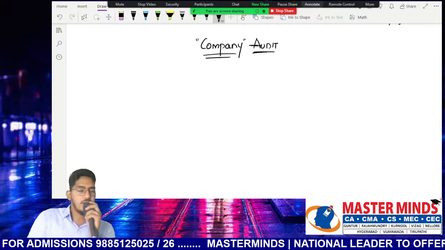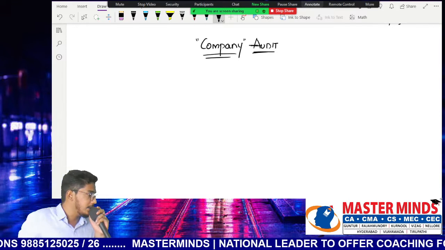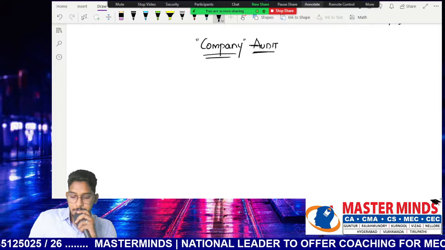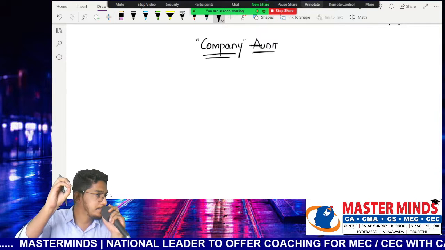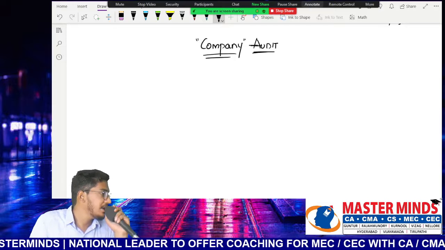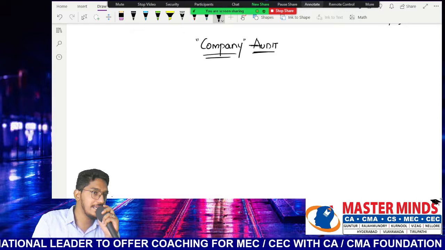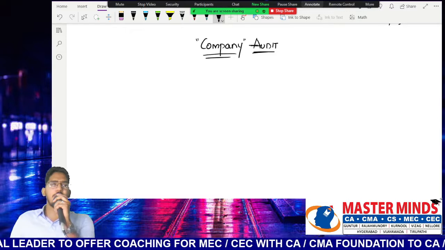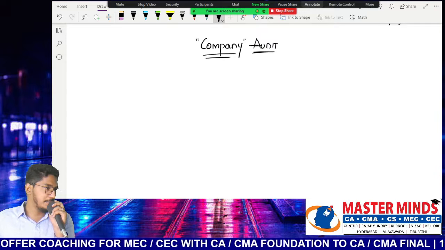All this consolidated information has already been given where? In the Companies Act only. So when I say I am discussing the company audit chapter, I am discussing a few sections of the Companies Act in this chapter. Nothing but a part of the law we are discussing here. Clear, everybody? So let us have a look. What are those sections which we are going to discuss as a part of this company audit chapter?